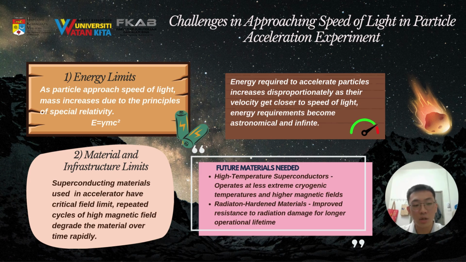Besides that, the next significant obstacle is the material and infrastructure limits, as superconducting materials used in the accelerator have critical field limits. Repeated cycles of high magnetic fields will degrade the material of the accelerator wall over time. Therefore, more advanced materials are required in the future. For example, a high temperature superconductor is required to operate at less extreme cryogenic temperatures and also higher magnetic fields. Last but not least, radiation-hardened materials are needed to improve resistance to radiation damage for longer operation times.